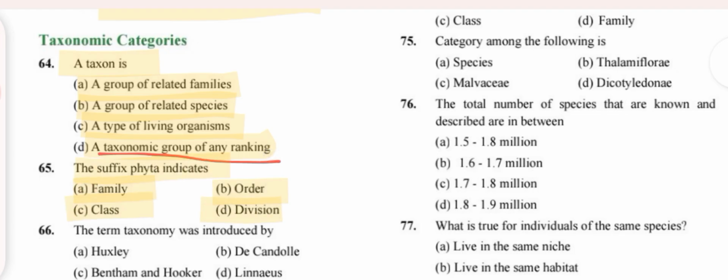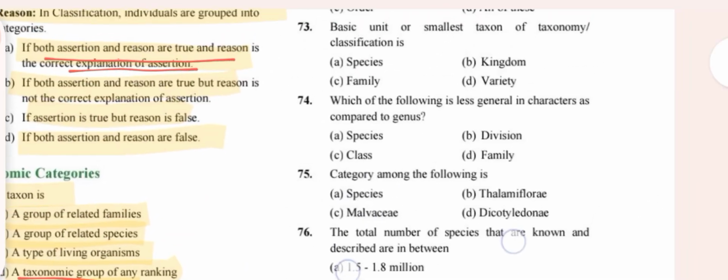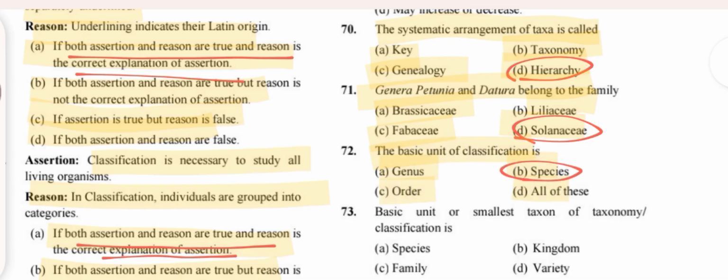group of any ranking. Suffix of phyta indicates division. The term taxonomy was introduced by A. P. de Candolle. Taxonomy refers to all of this. Ascending and descending arrangement is known as hierarchy. Next, the systematic arrangement of taxa is called hierarchy. Genera Petunia and Datura belong to family Solanaceae. Basic unit of classification is species.